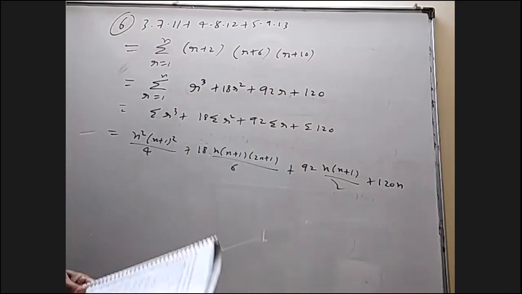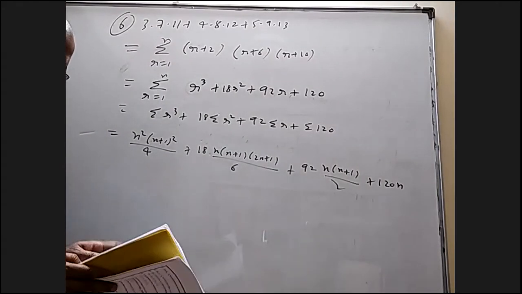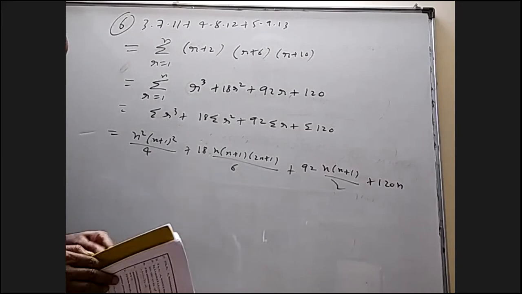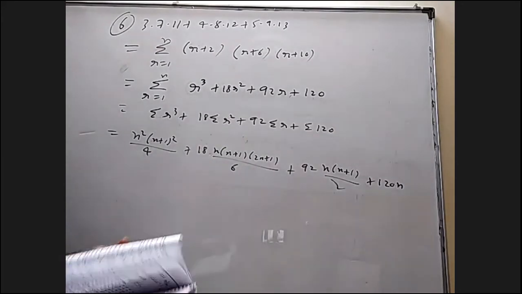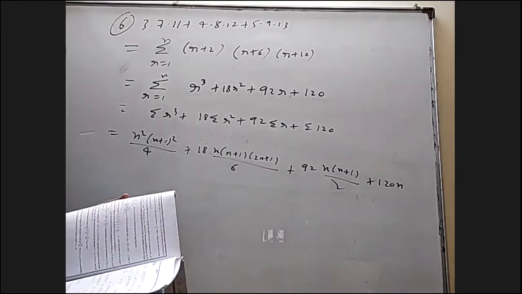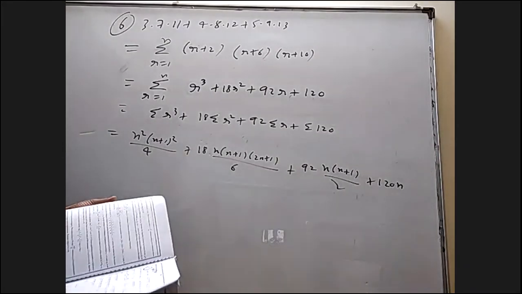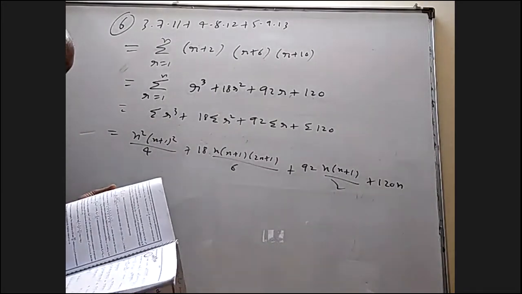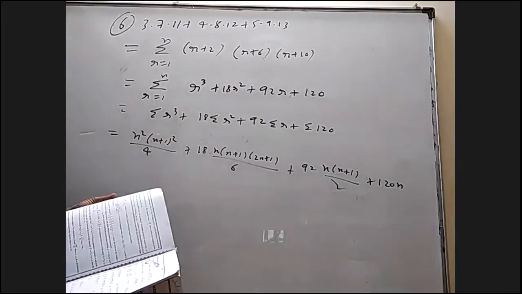If required, you want one answer, you have to simplify the whole thing. Let us see what the answer is here. Sir, they gave it like this only. Okay, they did not expand further. Sir, but they gave 96.